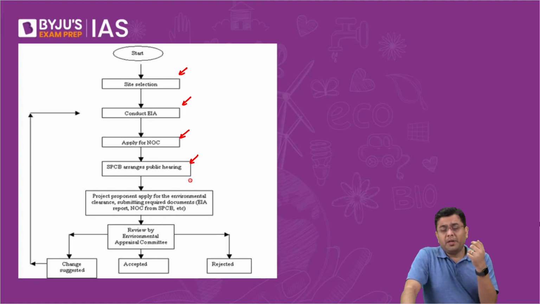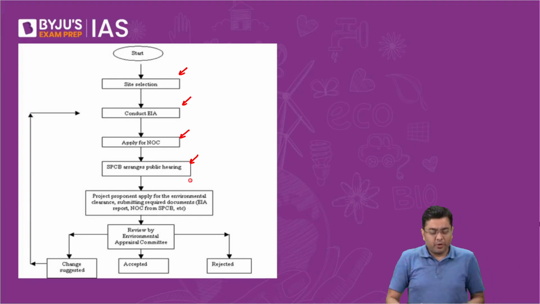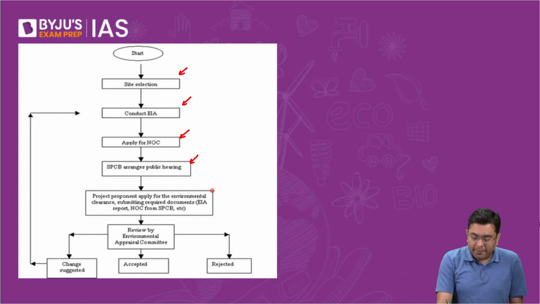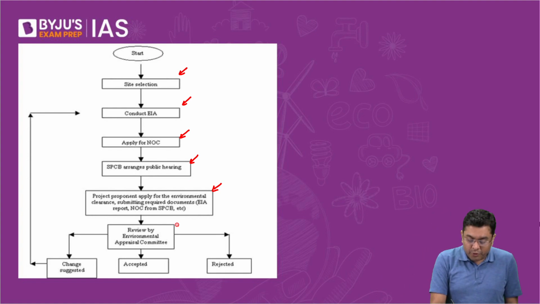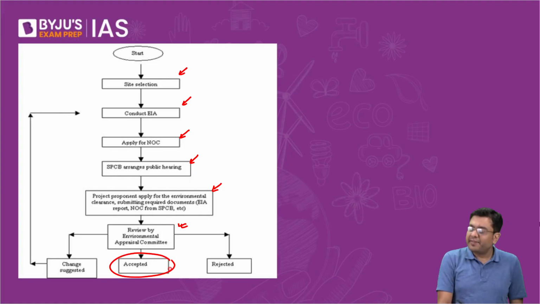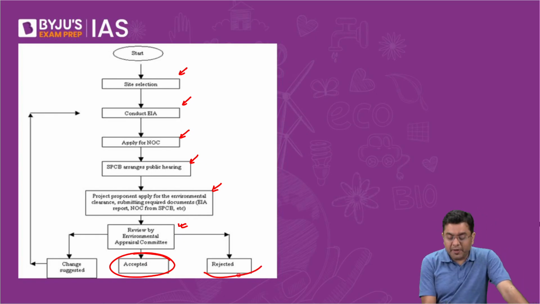But the counter argument is that if you want to bring a detailed and informed opposition, or an objection to the table, you need an analysis, you need a proper study, and for that you need some time. So there are both sides of the coin. Now, the project proponent applies for the environmental clearance, submitting these certificates. Now it is reviewed by the Environment Appraisal Committee. Then either that project will be accepted, or if the impact is quite vicious, it might be rejected.